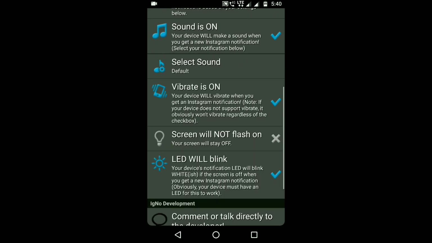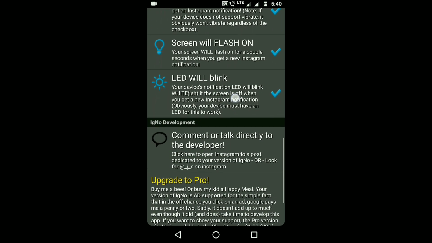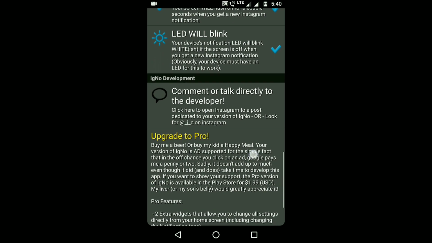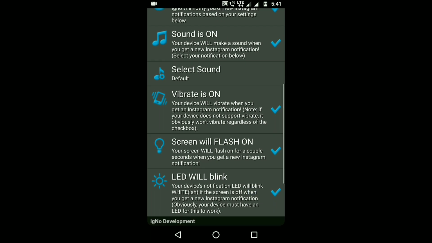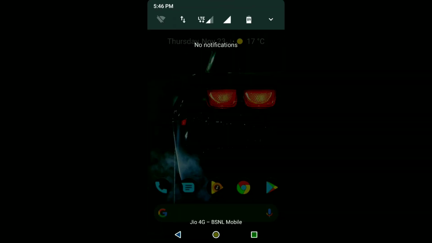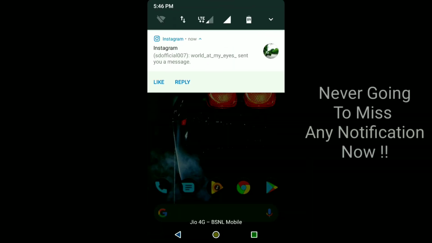Adjust setting as you want, like notification on and off, sound, vibrate, screen flash and LED blink. Now you are not going to miss any notification from Instagram.